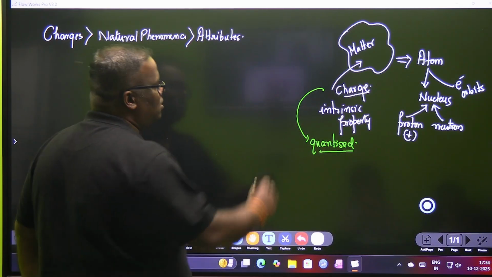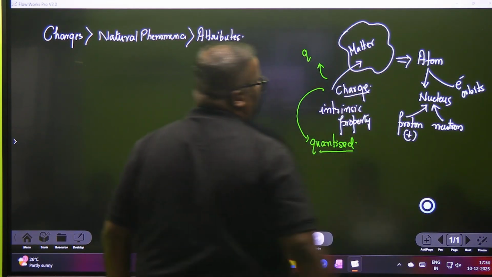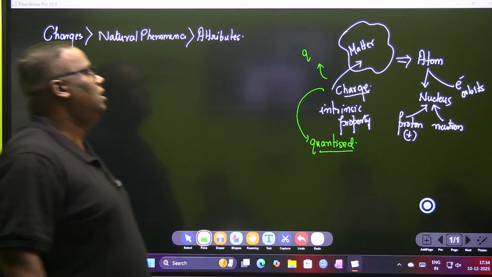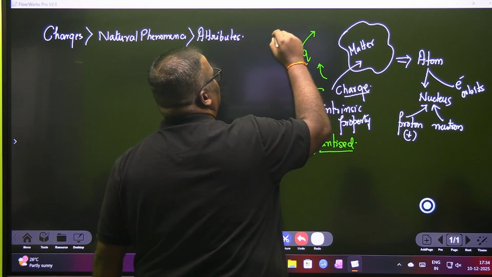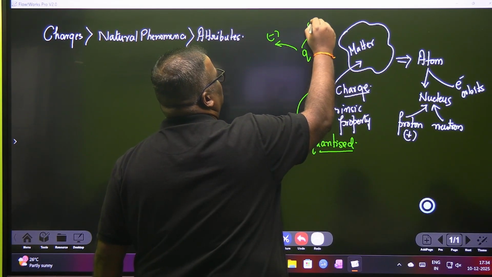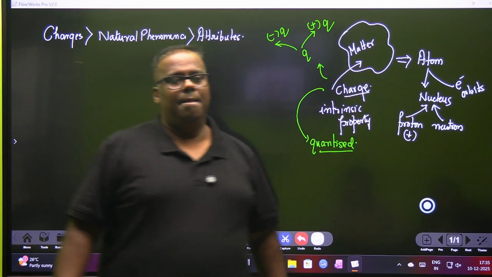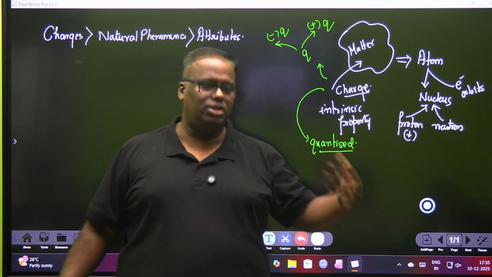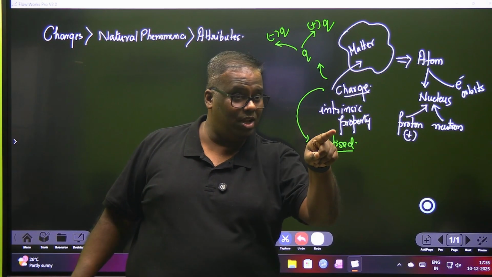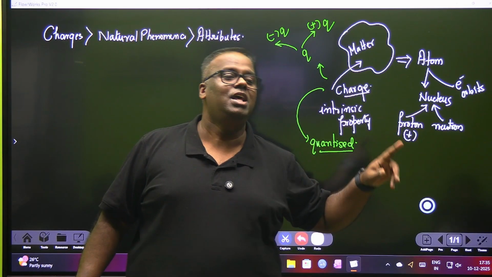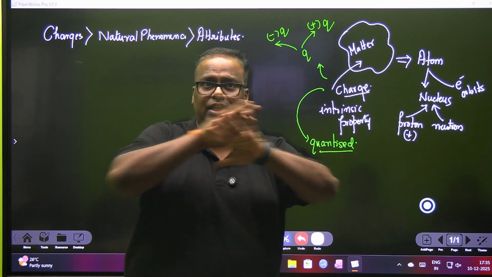When you go to higher classes, you will see charge is represented by the symbol Q. Charge is denoted by Q. Now, obviously, as we talk later, there can be a negative charge and a positive charge. The positive charge is called plus Q, the negative charge is called minus Q. And Qs can come as 1Q, 2Q, 3Q, 4Q, up to how much? N Qs, where N is a natural number. N cannot be an integer, N cannot be a whole number, because if you say whole number, then 0 comes in. ये बातें grade 8 में नहीं चाहिए.